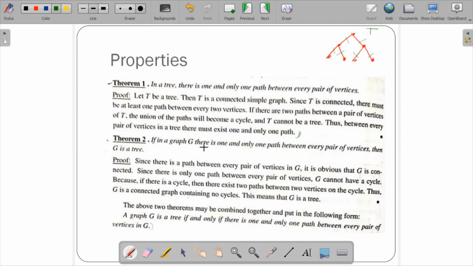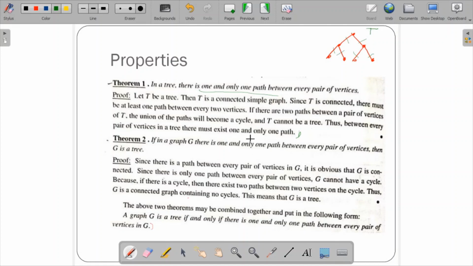Theorem 2: If in a graph G there is one and only one path between every pair of vertices, then G is a tree. This is the converse. First it was stated that in a tree there is one and only one path between every pair of vertices. Now it states that if there exists only one path between every pair, then it should be a tree. That's the converse.